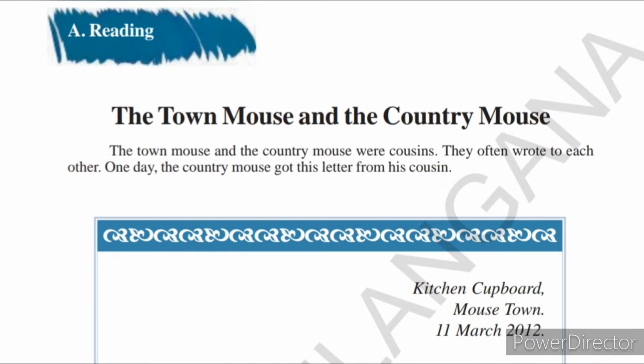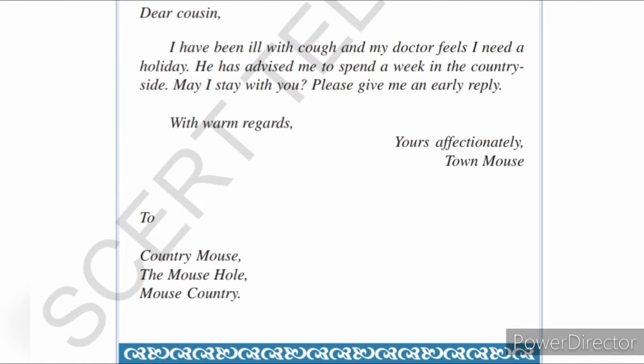We'll see now. On the right side of the letter you can see kitchen cupboard, Mouse Town, 11th March 2012. That is the address on the right side. Dear cousin, I have been ill with a cough and my doctor feels I need a holiday. He has advised me to spend a week in the countryside. May I stay with you? Please give me an early reply. With warm regards, yours affectionately, Town Mouse. To country mouse, the mouse hole, mouse country. There are two addresses.